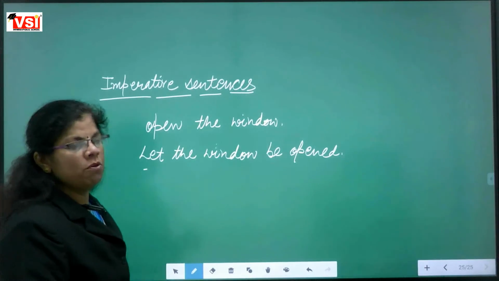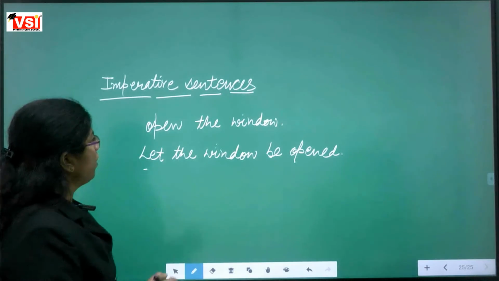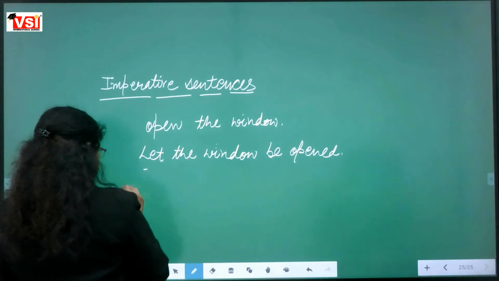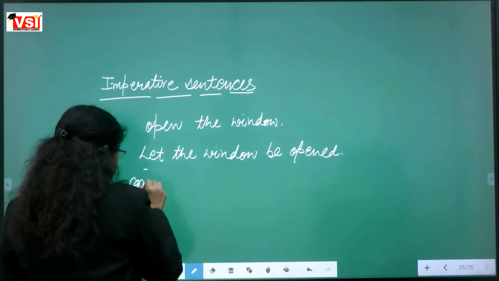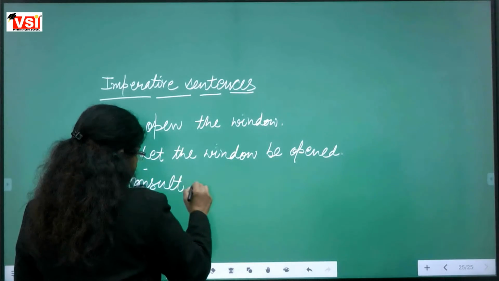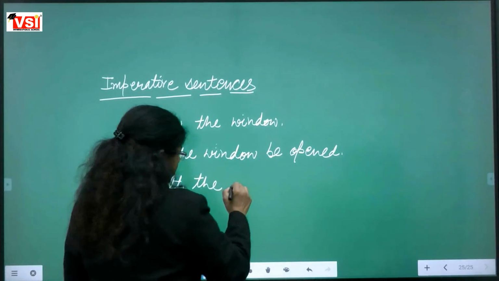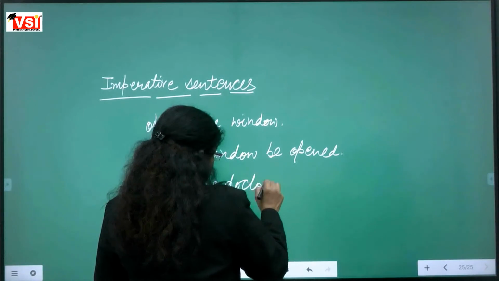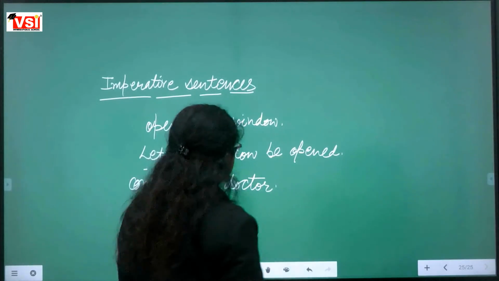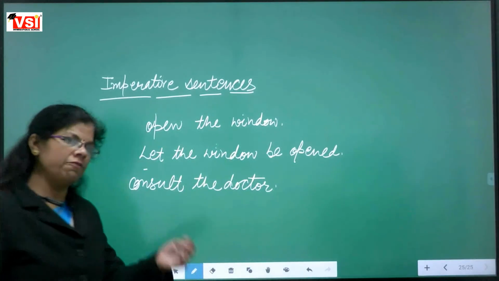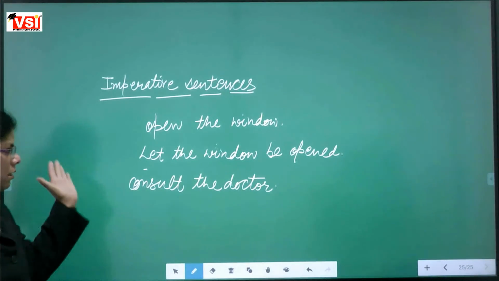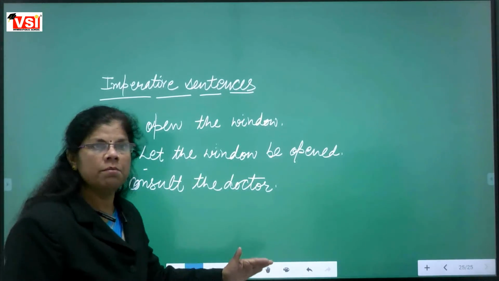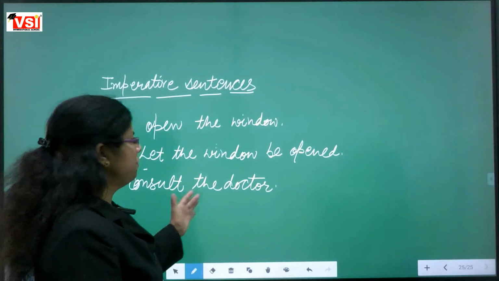One or two more examples we can take. Like we are saying, consult the doctor. Imagine that somebody is ill or not well in your area, and you are advising that person that you should consult the doctor.